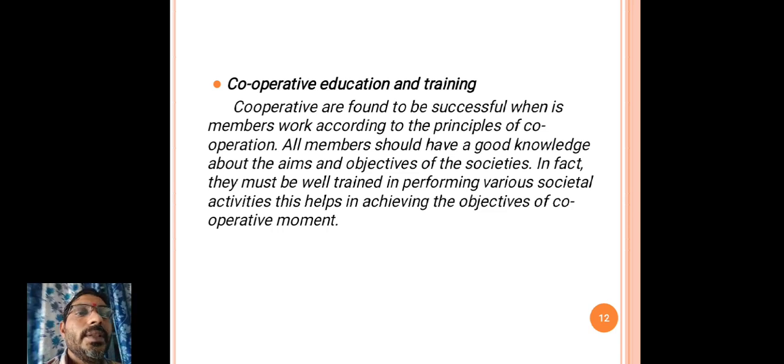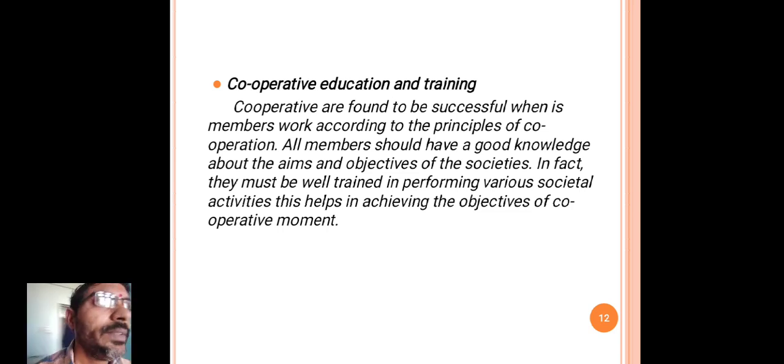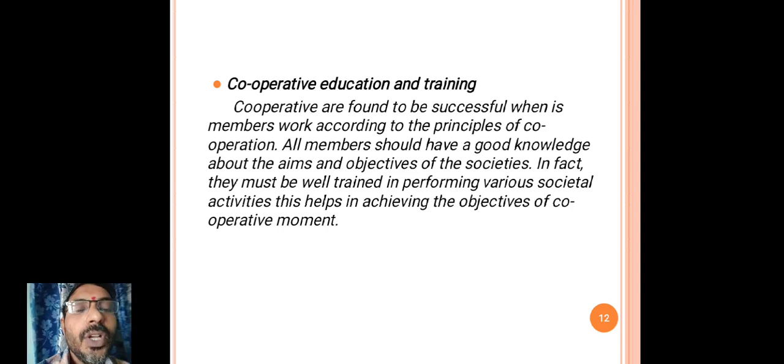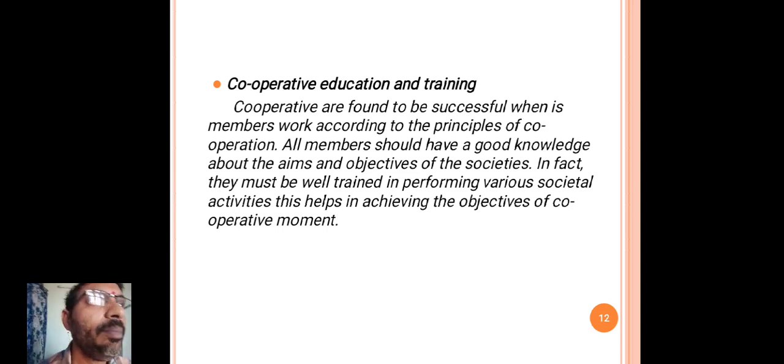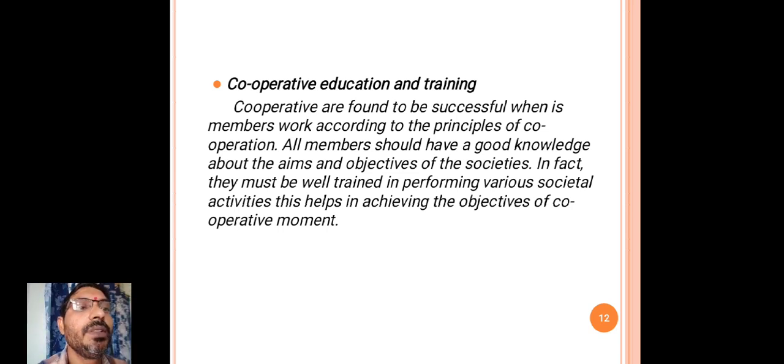So all the members in the organization should have a good, complete knowledge about the aims and objectives of the societies.